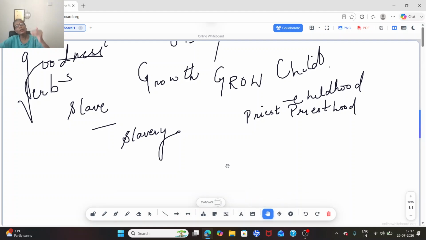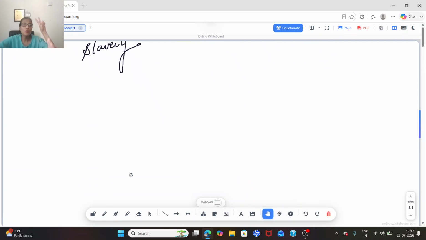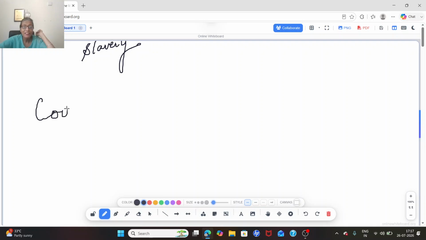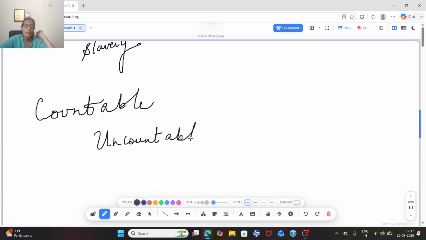Okay, moving further, we will talk about two more types of noun. The first is countable noun, and the second one, uncountable noun. Countable, I can count. Can you count stars?